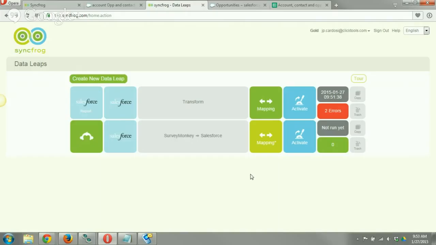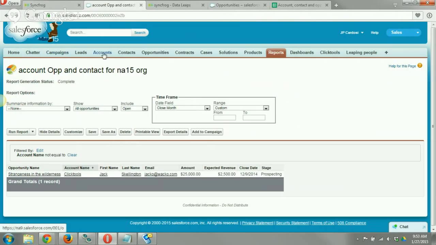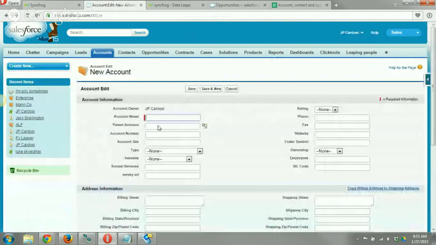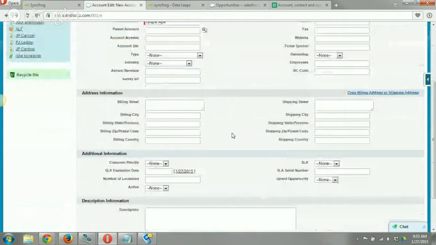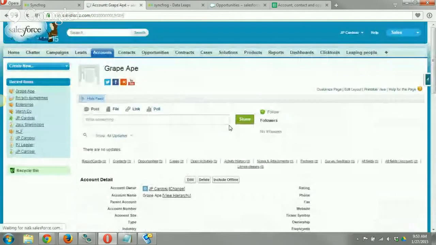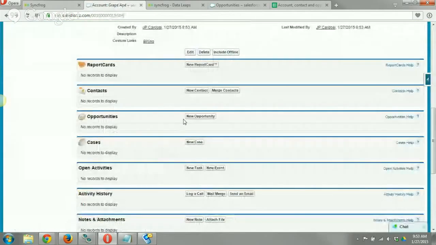All right. So apparently we had changed something in our test org. That's not allowing that to go through because I've ran that same data leap many, many, many times. So let's just try one thing real quick. We'll do a new account name called Ape. Okay, save. And we'll do a new contact for it.